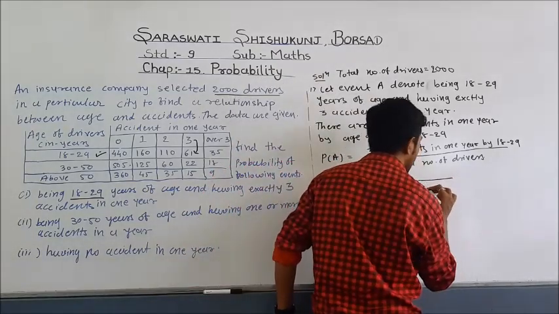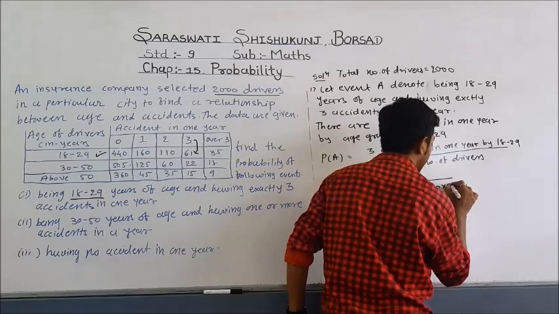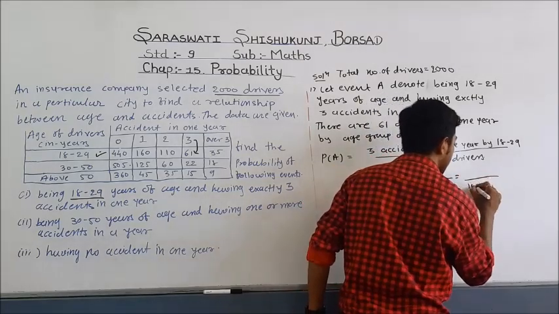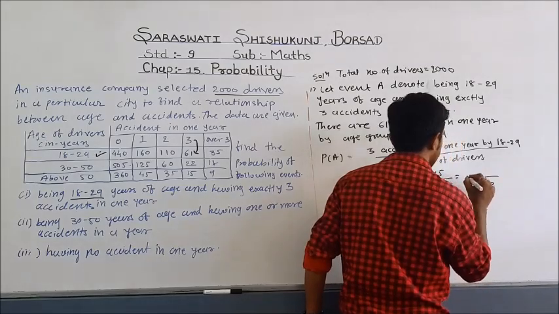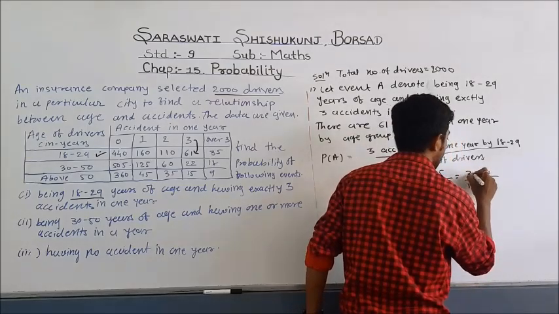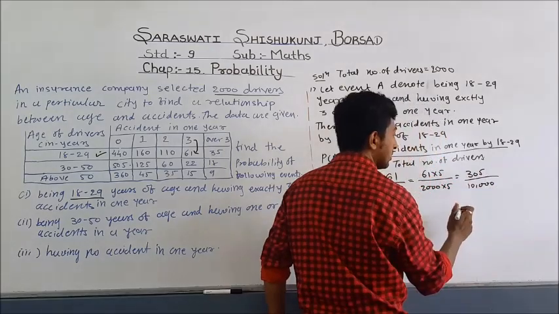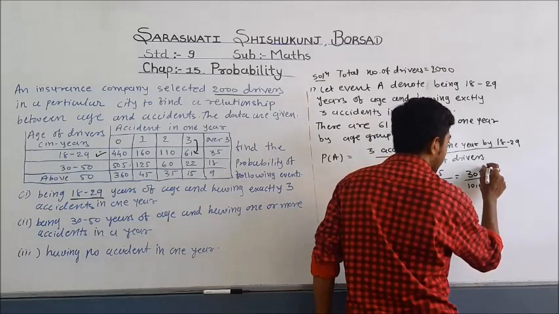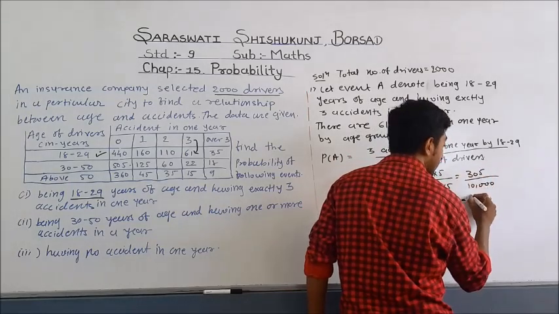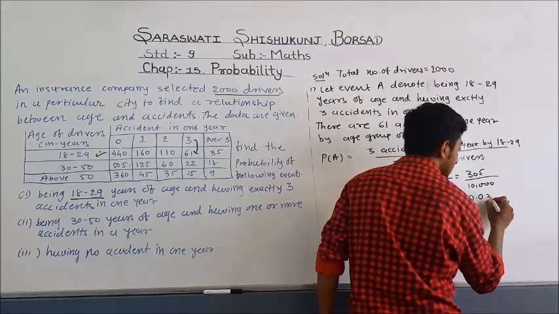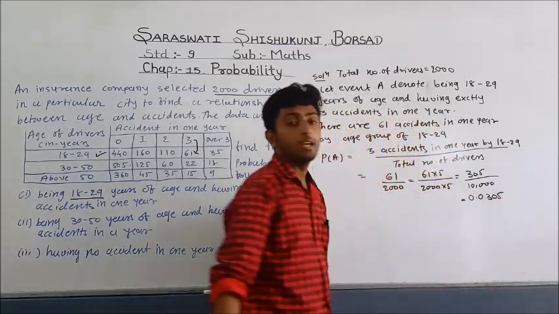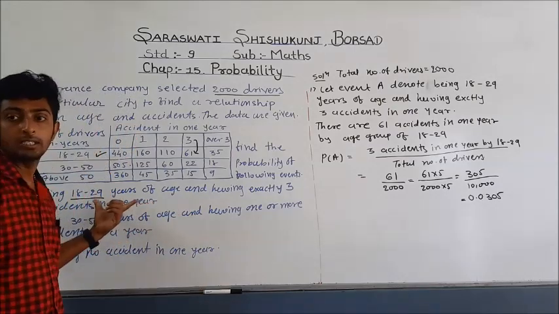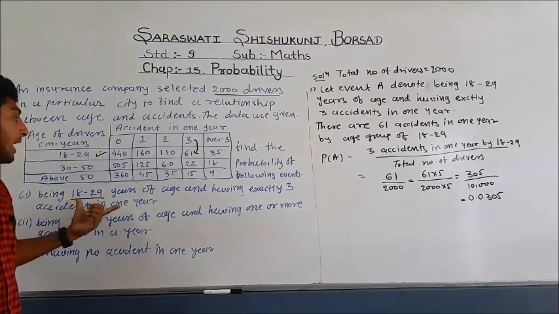So 2000 multiplied by 5, 61 multiplied by 5. So in the denominator there are 10,000, and the numerator is 305. So here you need to jump 4 decimal places. So first, second, third, and fourth, that means 0.0305. So by this way you have to find the first sub question,